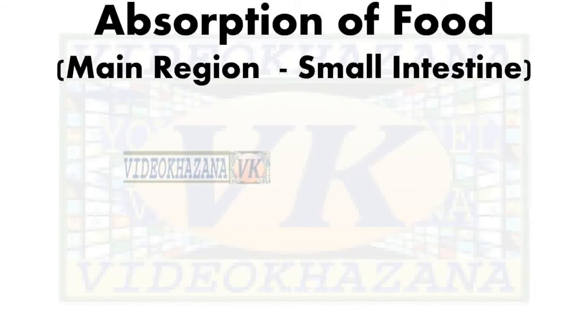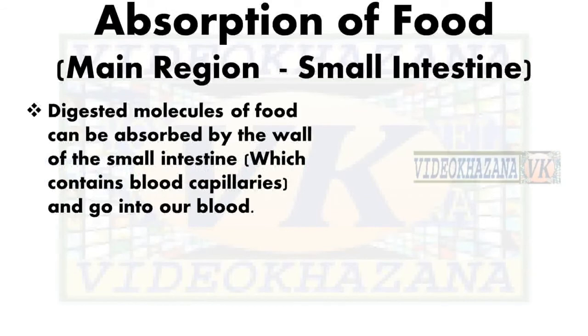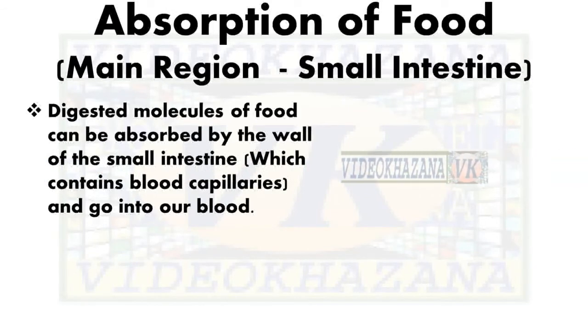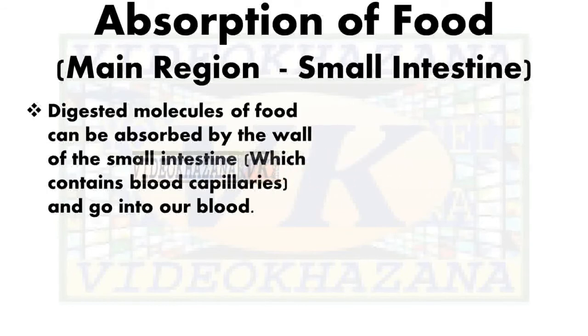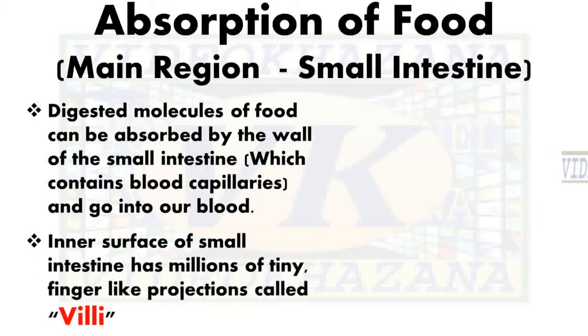Now, absorption of food. The main site of absorption of food is the small intestine. Digested molecules of food can be absorbed by the wall of the small intestine, because after digestion, food molecules become so small that they can be easily absorbed by the blood capillaries present around the small intestine, and they go into the blood.